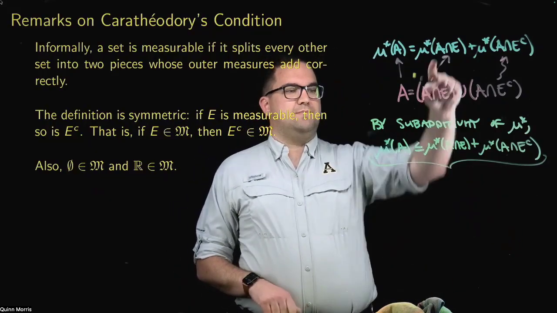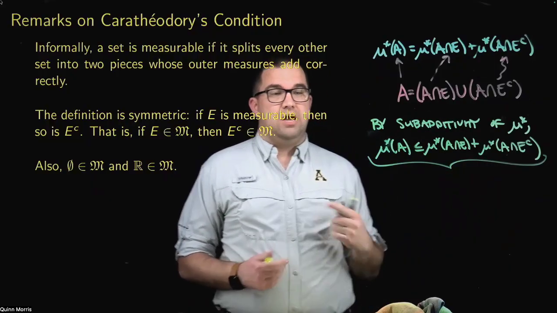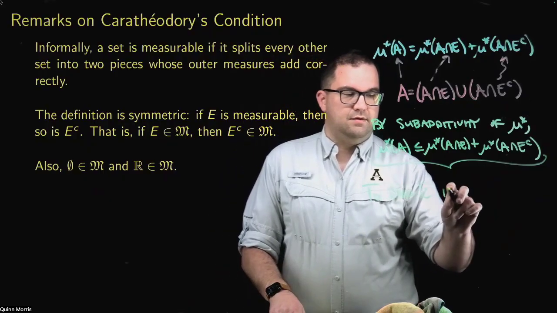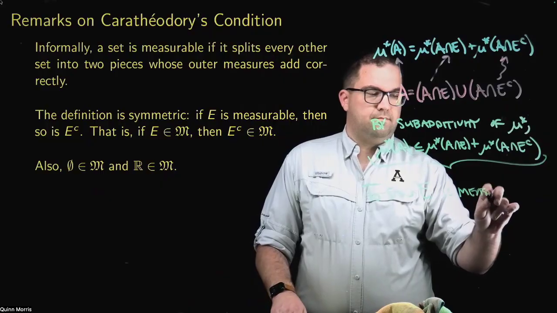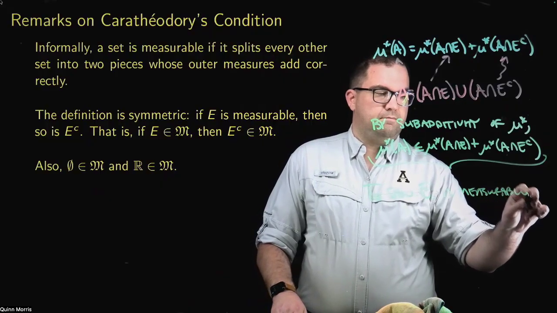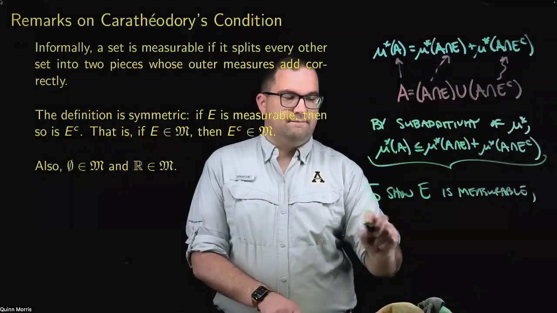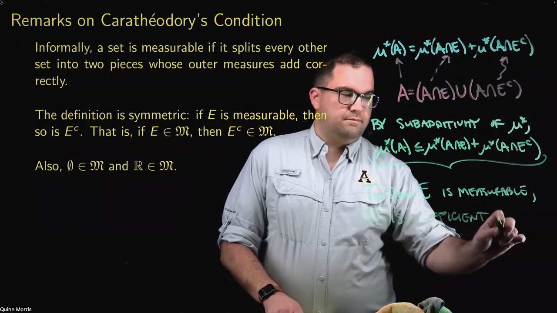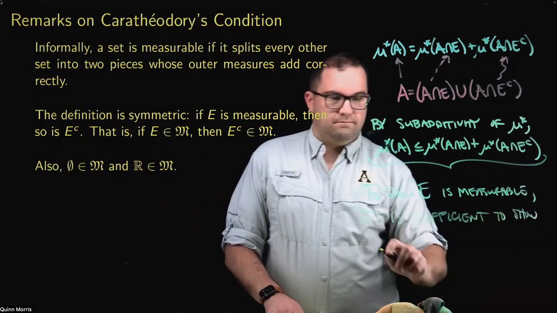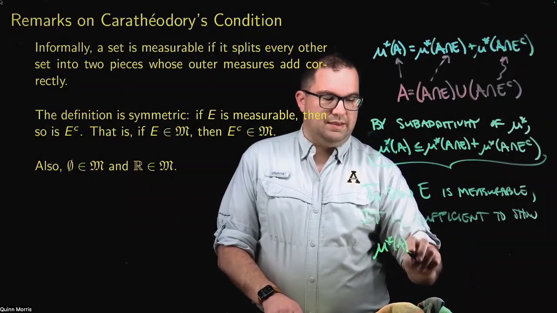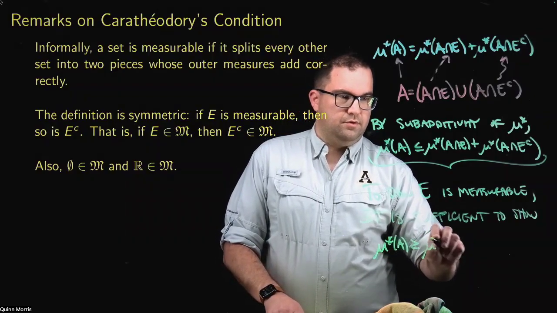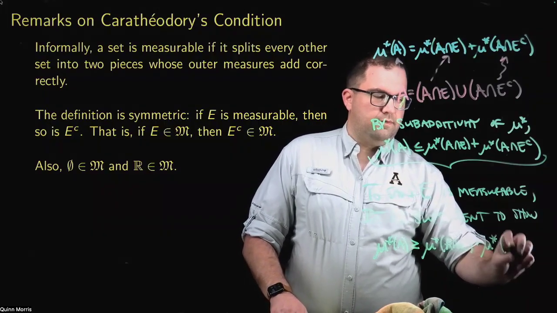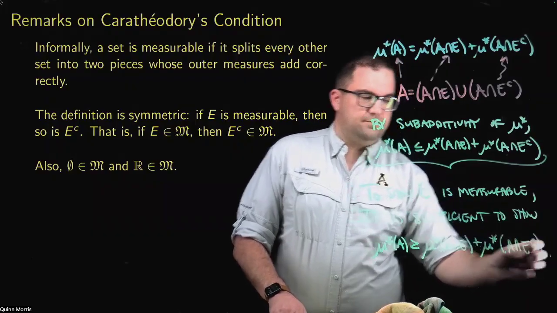So if you want to show something is measurable, you really only need to show the inequality in the other direction. So to show E is measurable, it is sufficient to just show the other inequality: that mu star of A is greater than or equal to mu star of A intersect E plus mu star of A intersect E complement.